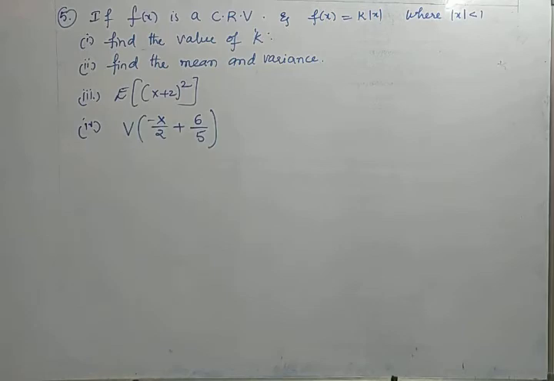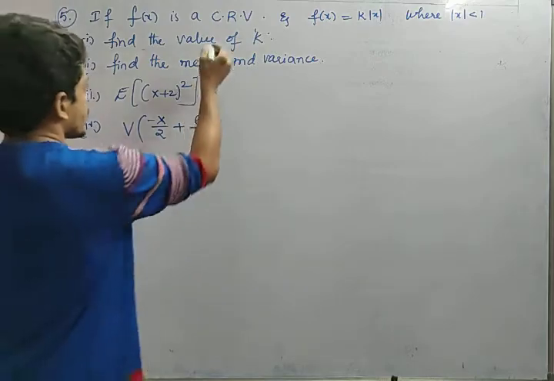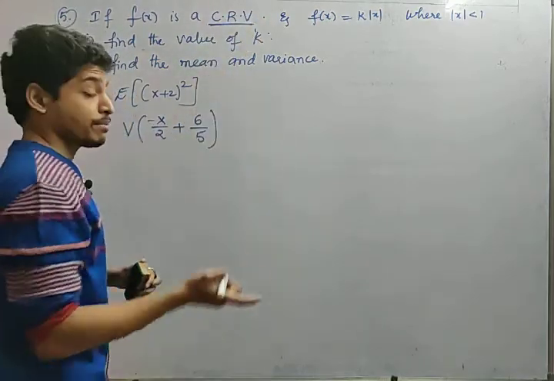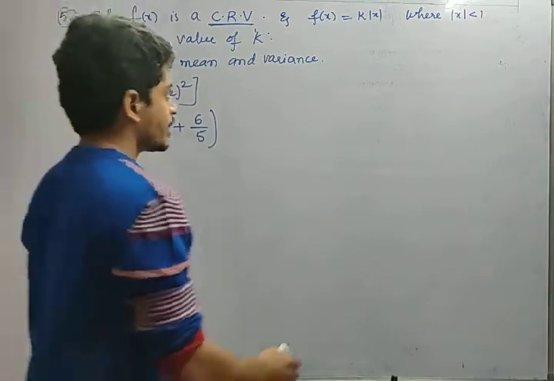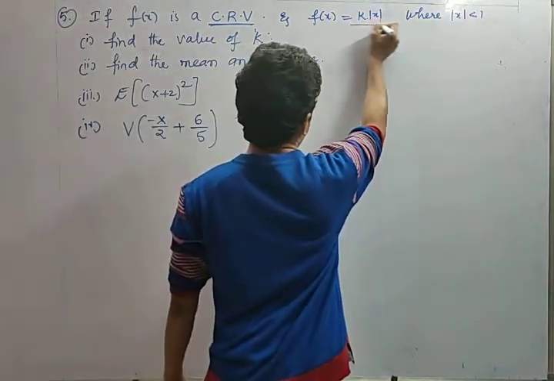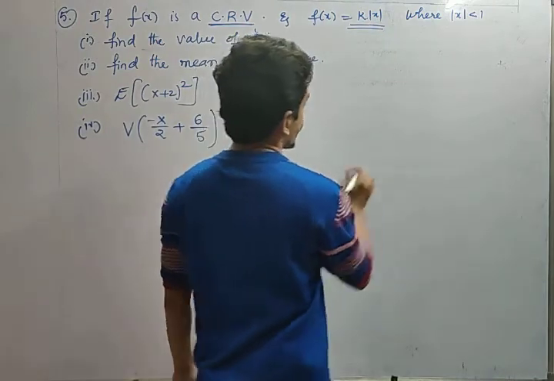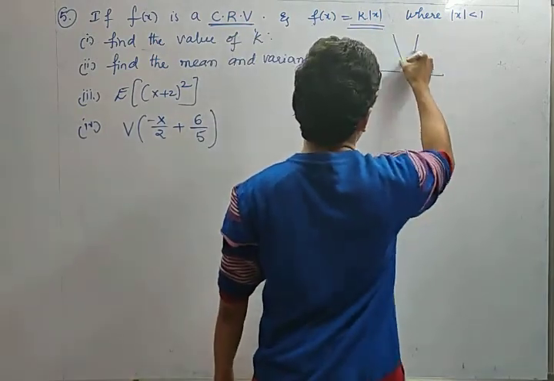So next one, friends, which is another important question. See, what he has given is, f of x is a continuous random variable, that means we need to follow the integration method. And f of x equals k into mod x. That means he has given a modulus function. I hope you already know that the modulus function is an even function.